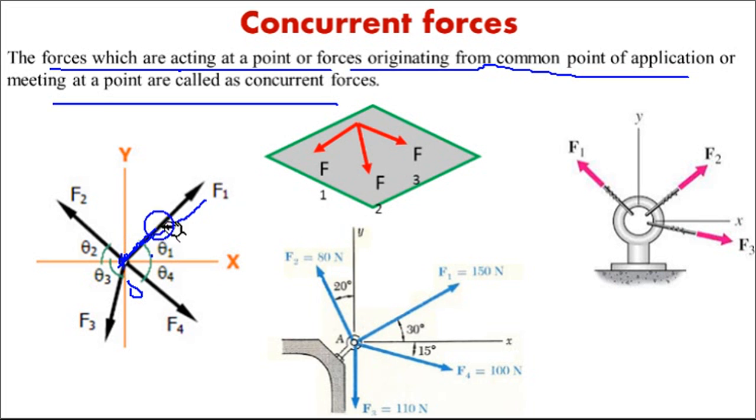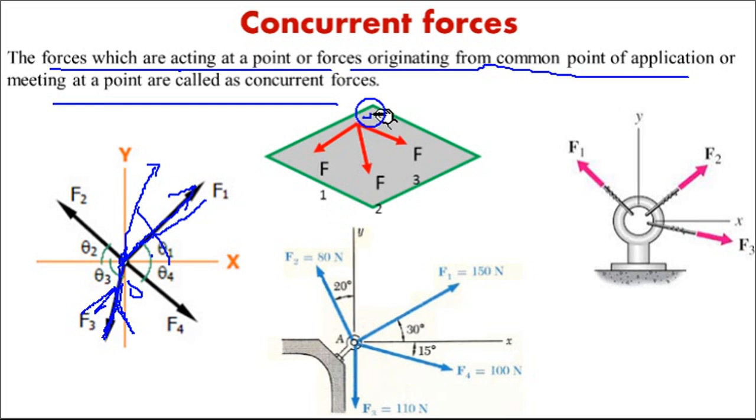They may not always be acting away. Here I have shown all the forces acting away, but sometimes, suppose F3 is given acting towards the point O. It is still concurrent because this force passes through this point. Or if you want to show it acting away, by using the principle of transmissibility, this compressive force can be shown acting away like this with an angle theta 3. So here the force system is concurrent at point O.